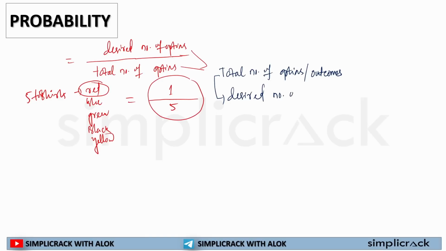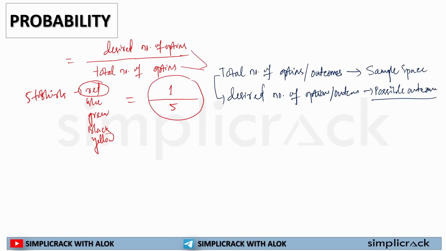This total number of outcomes in terms of probability is known as sample space. How many options you have. And this desired number of outcomes is known as possible outcome.